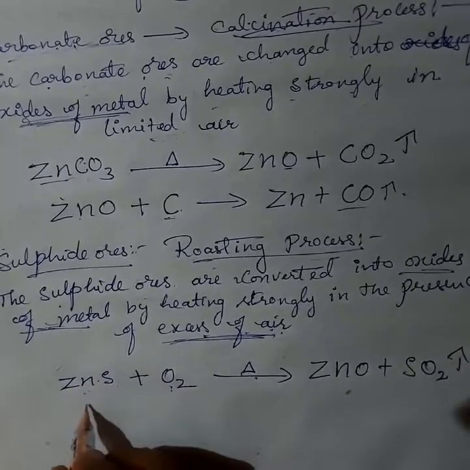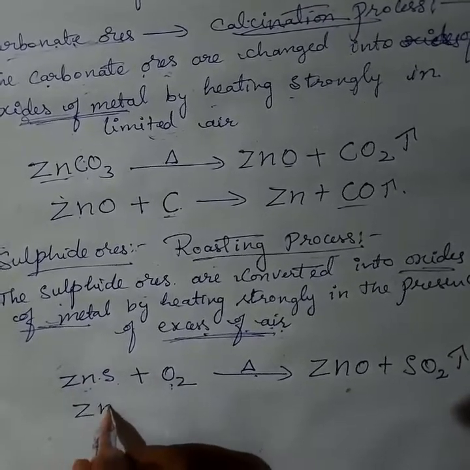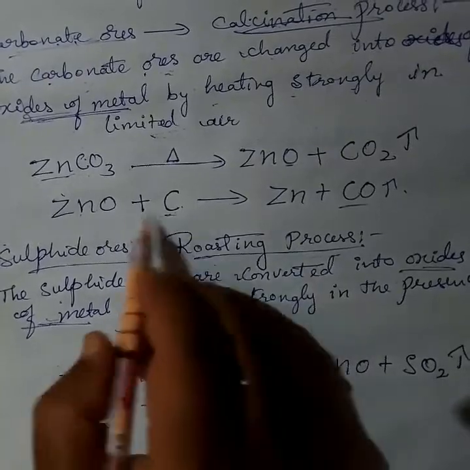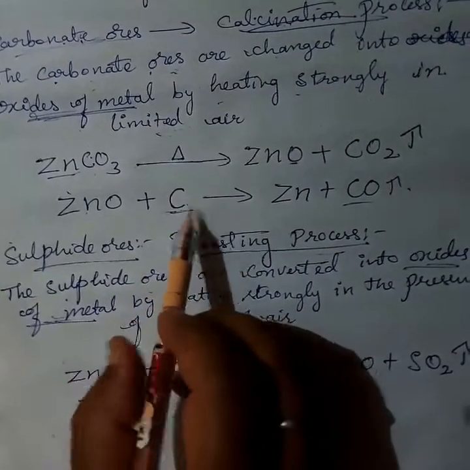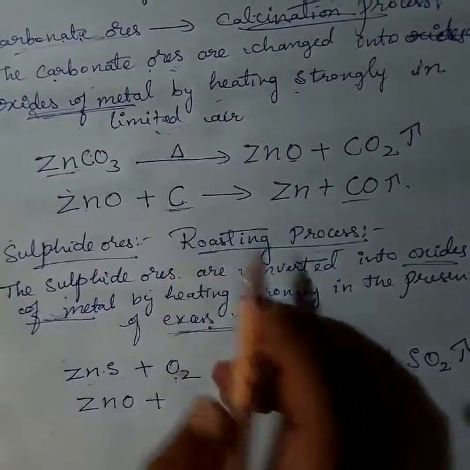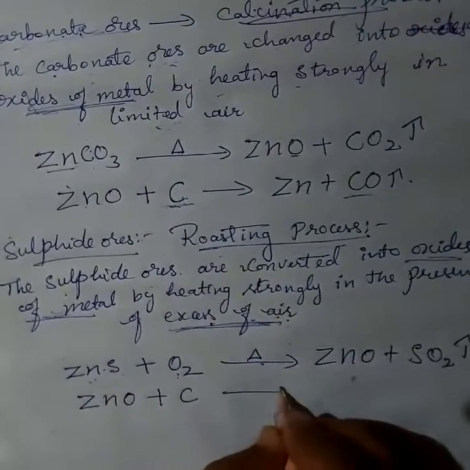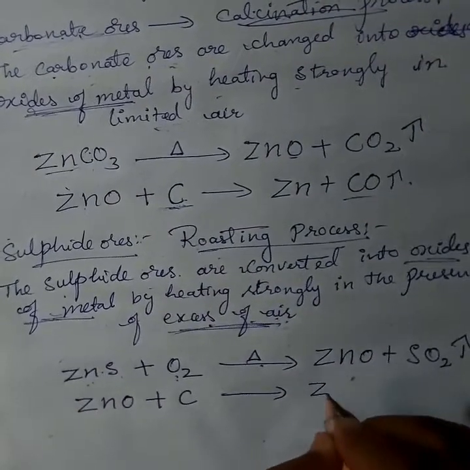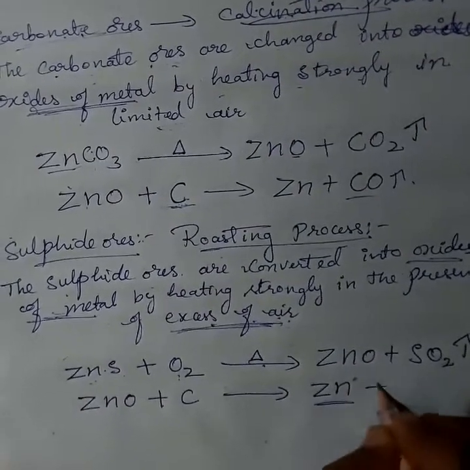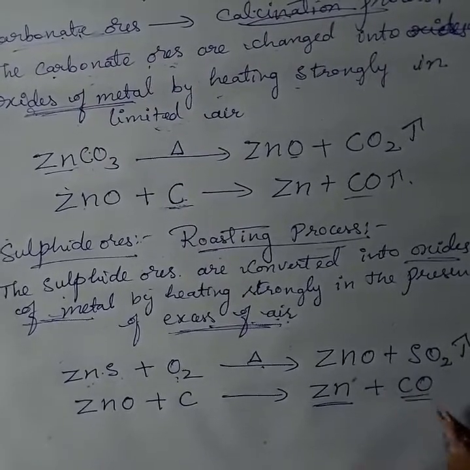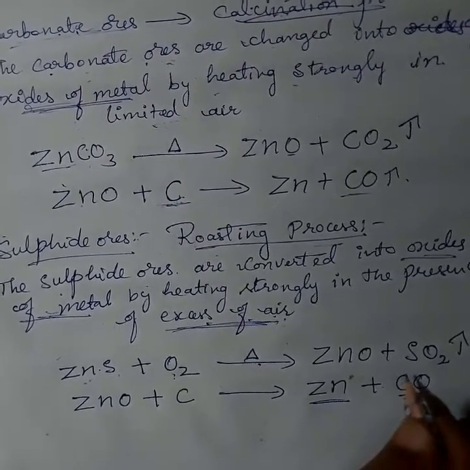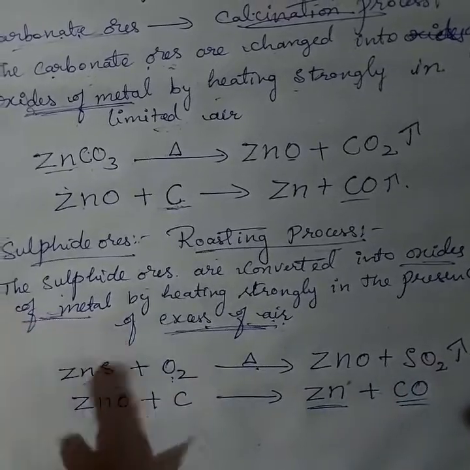Next we go to that zinc oxide. Same process: which element do we use to remove the oxygen? Carbon. Here also we use carbon. So what product is formed? The pure metal zinc, with the release of carbon monoxide. This is the extraction of metals.